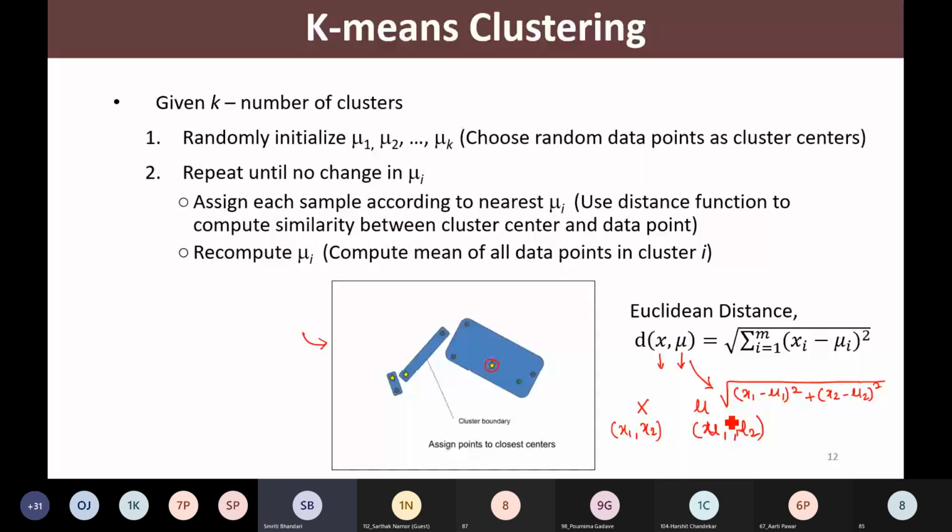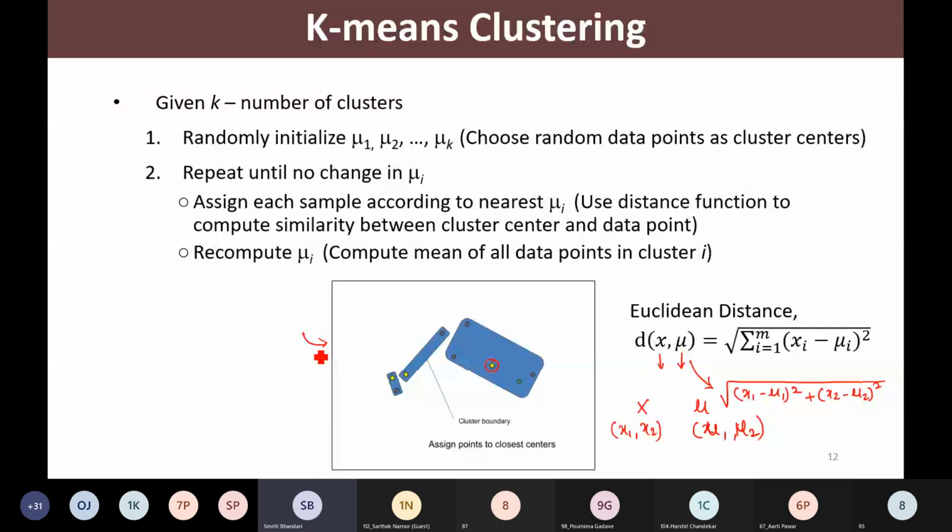So this is iteration 1. Once we have formed the clusters, what are we going to do next? We are going to recompute the mean, or cluster center. So how are we going to do that? See, for example, if I am having these 2 points in this cluster, then I'll be finding out the mean of these 2 points.